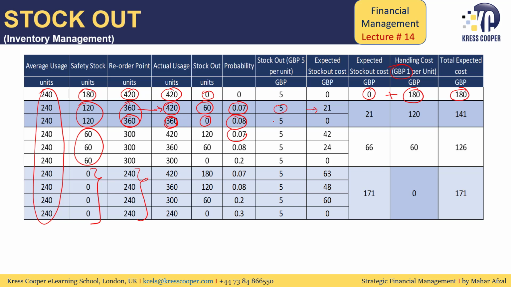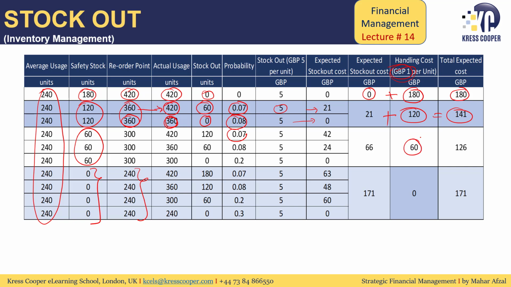At this stage, there is no stockout cost. We are maintaining inventory of 120, so my holding cost will be 120 into 1, and my total cost would be 21 plus 120 is equal to 141.